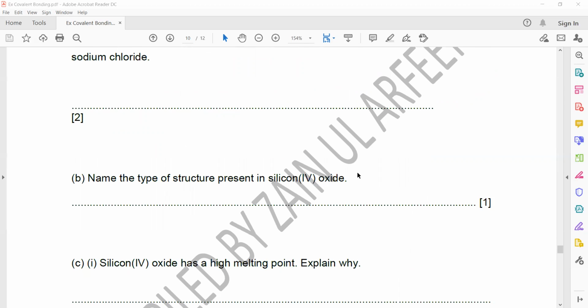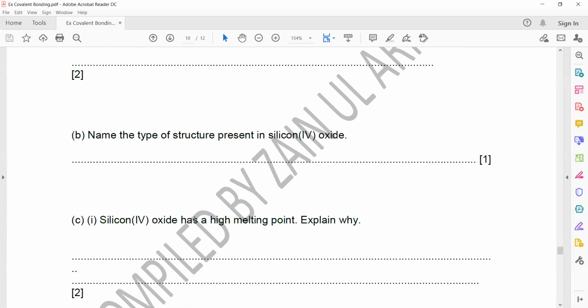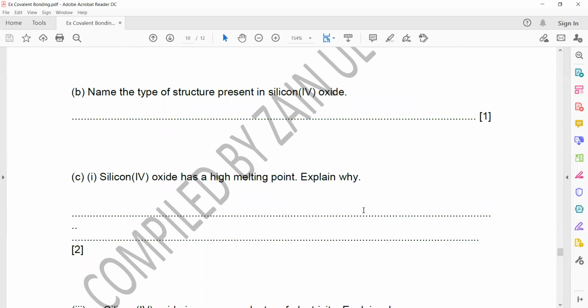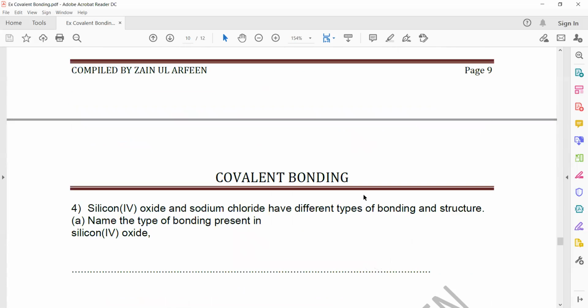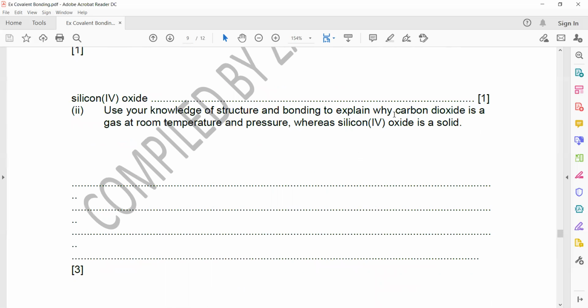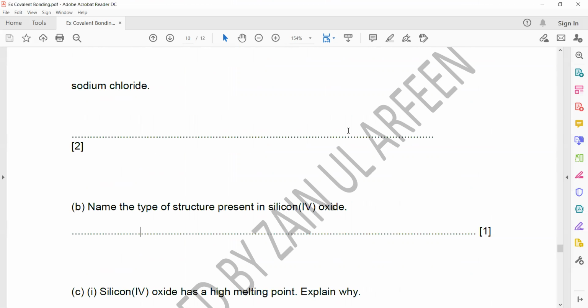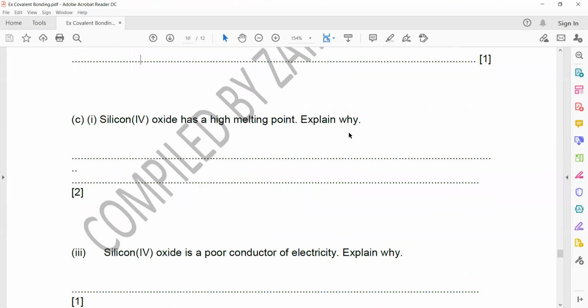Now you have to mention a structure. So what kind of structure is there? It has a giant covalent structure. Then silicon dioxide has a high melting point. You have to explain why. So we'll mention because of the strong force between the particles, a greater amount of energy is required to separate them. That is why it has a high melting point. It's the same reason I just discussed, and you have to write it again. Is it clear to everyone?